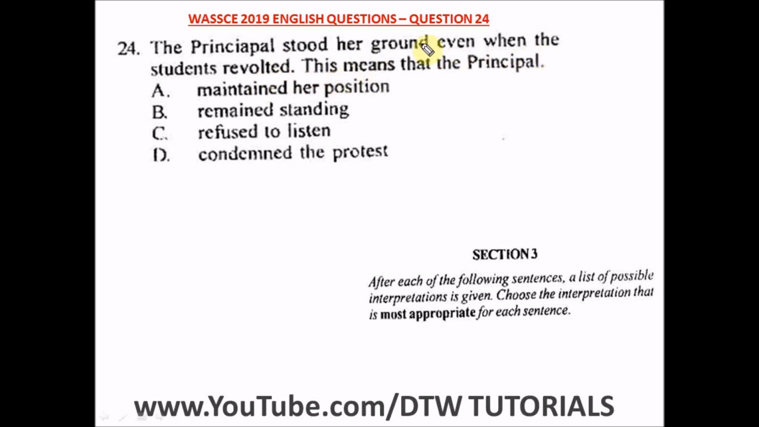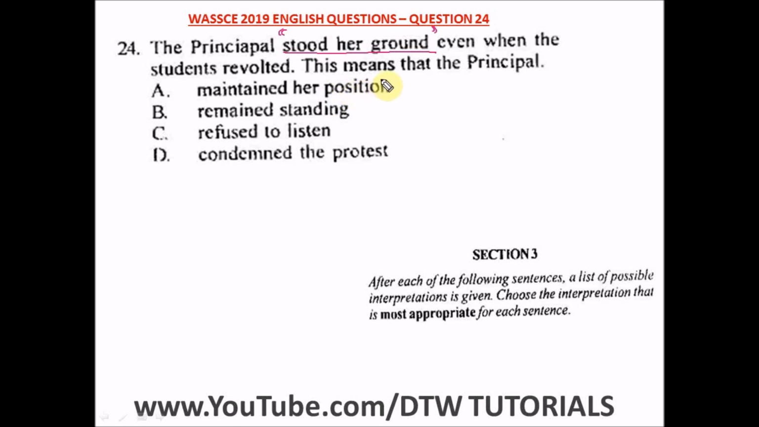This means that the principal, what's the idiomatic expression here? Is what? Stood her ground. This is it. Stood her ground. Okay, the principal stood her ground even when the students revolted. Now, standing your ground is what? You don't compromise, you don't yield to whatever external factors or influence, taking your decision and you maintain it.